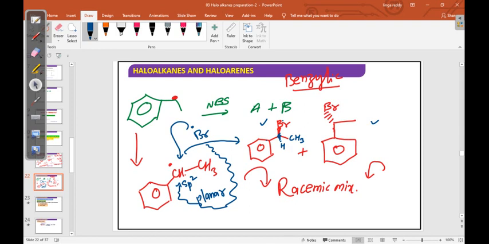All 4 groups are different. A carbon attached to 4 different groups is called a chiral center, chiral carbon, or stereo center. Only then do we get 2 compounds. Okay, next, suppose one more example I want to give you.